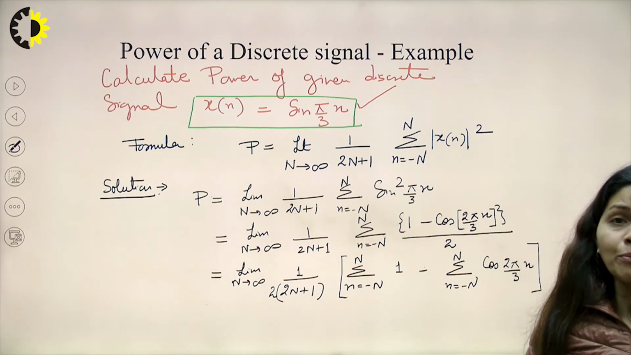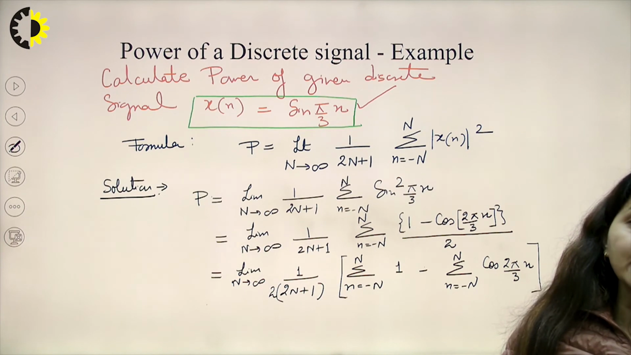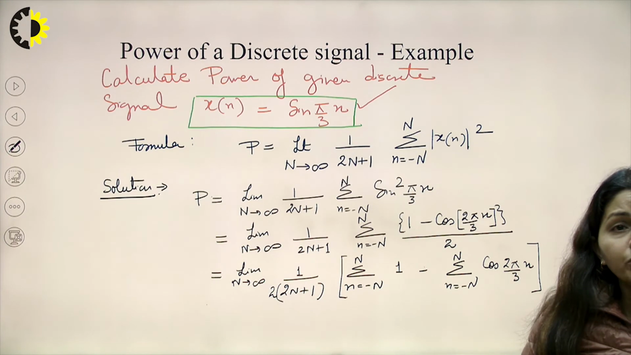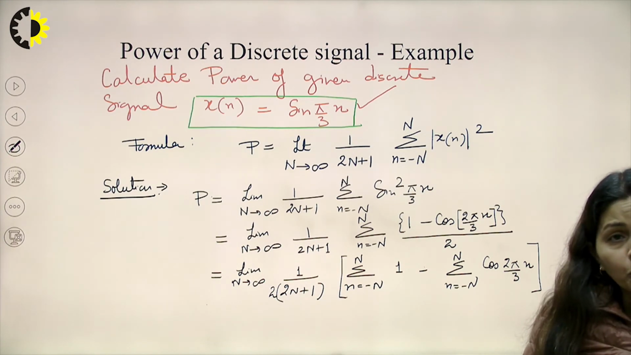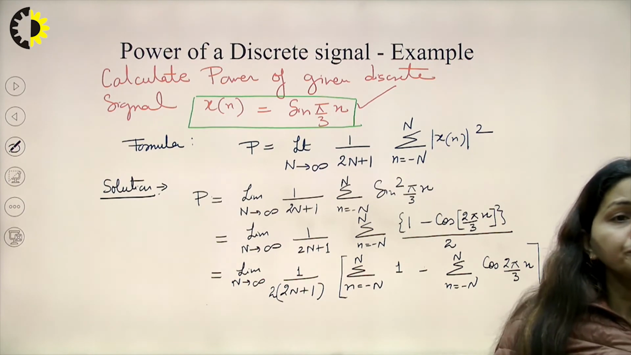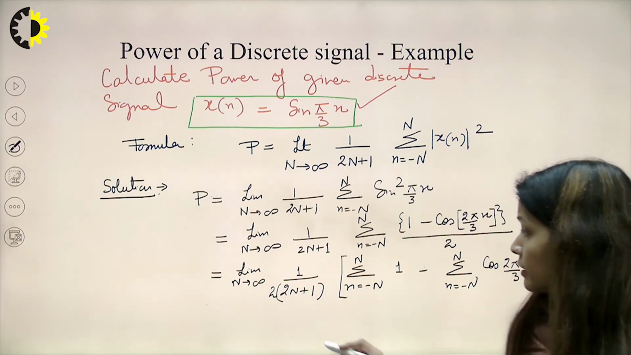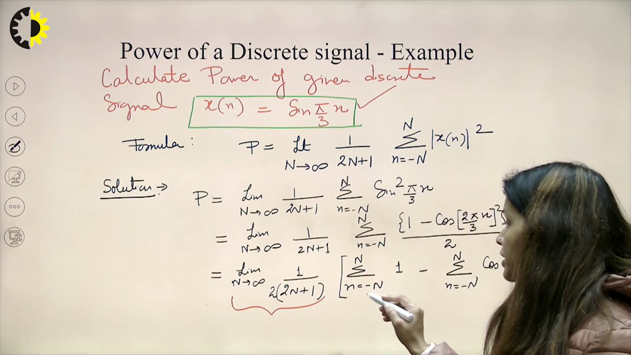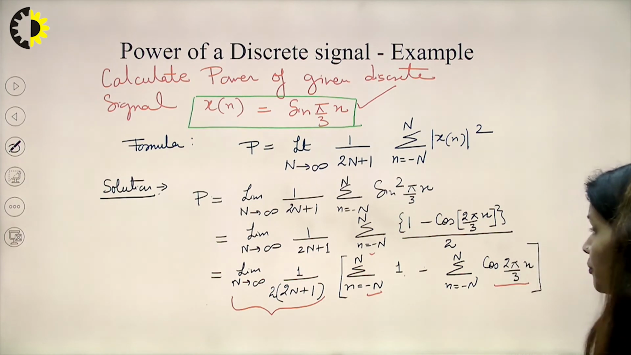Again I need to apply the same formula for cos 2 theta, and in place of sin square pi n by 3 I will be writing 1 minus cos 2 pi n upon 3 upon 2, and then I will take the summation. So, my formula will modify to limit n tending to infinity, let it be the same, summation from minus N to capital N of 1 and cos 2 pi n upon 3.